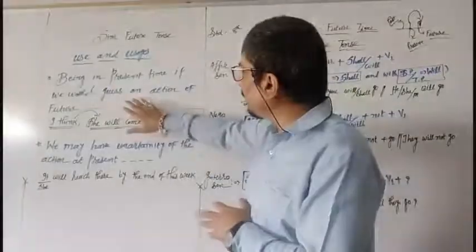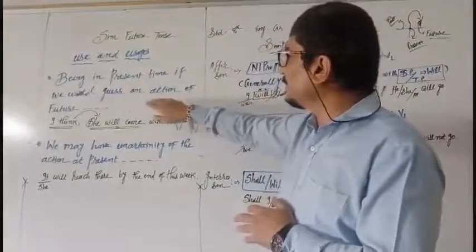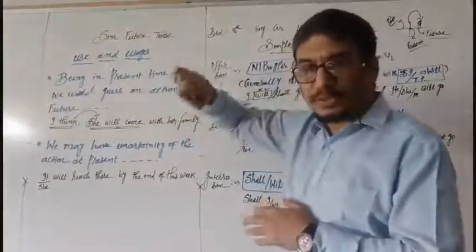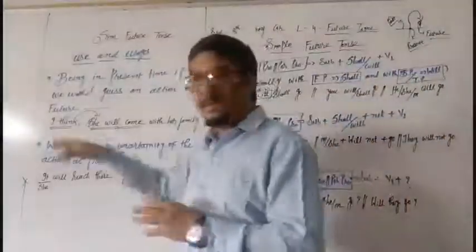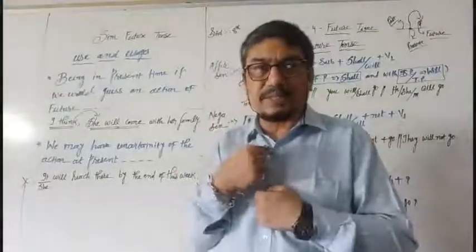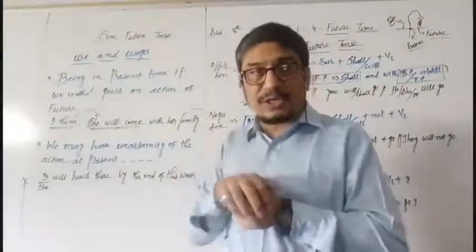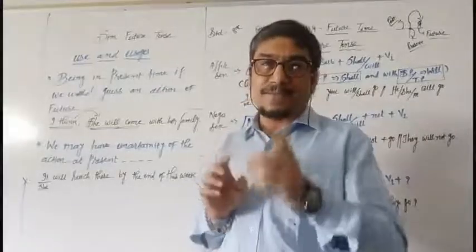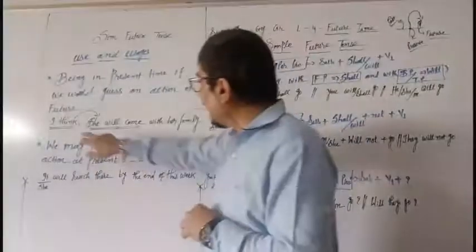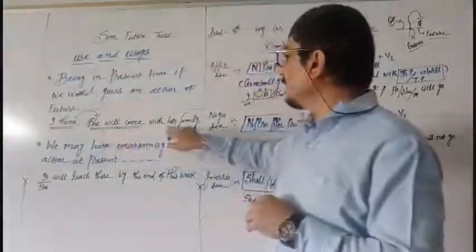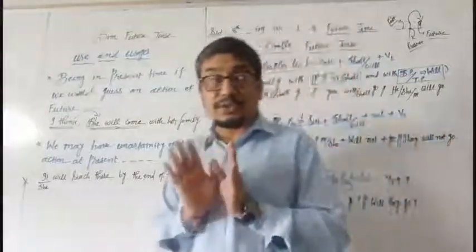You see here the same thing is written. Being in present time, if we would guess an action of future, it can be. Suppose that I think at present, it's in my mind. It means the situation, the condition, the time given here is concerned with the present scenario. I think she will come with her family here, but it is not sure, it is not certain.